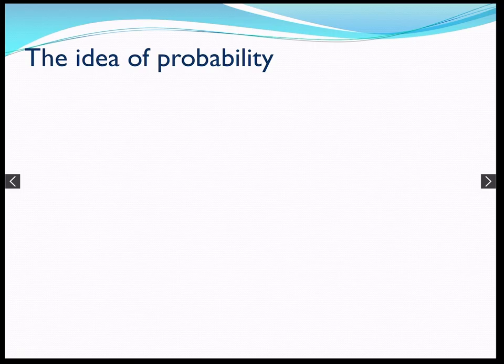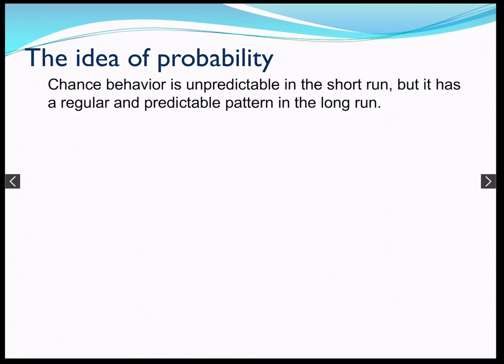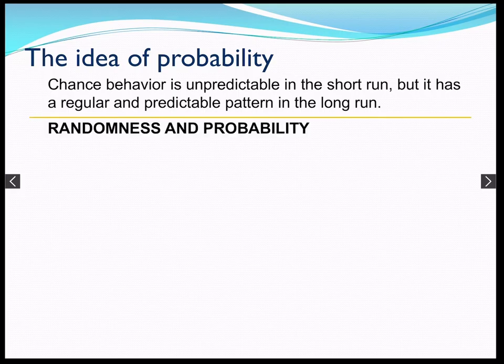So what is probability? Probability is the likelihood of an event occurring. Chance behavior is unpredictable in the short run, but it has a regular and predictable pattern in the long run. So for example, if we were flipping a coin and you flipped it once, it's 100% heads, right? It may be, or 100% tails. You flip it twice, well, you could still get two tails, two heads, but if you do that test hundreds and hundreds of times, it's going to end up being like 50-50, half the time. That's a good gut instinct to go back to, say, a coin flip.